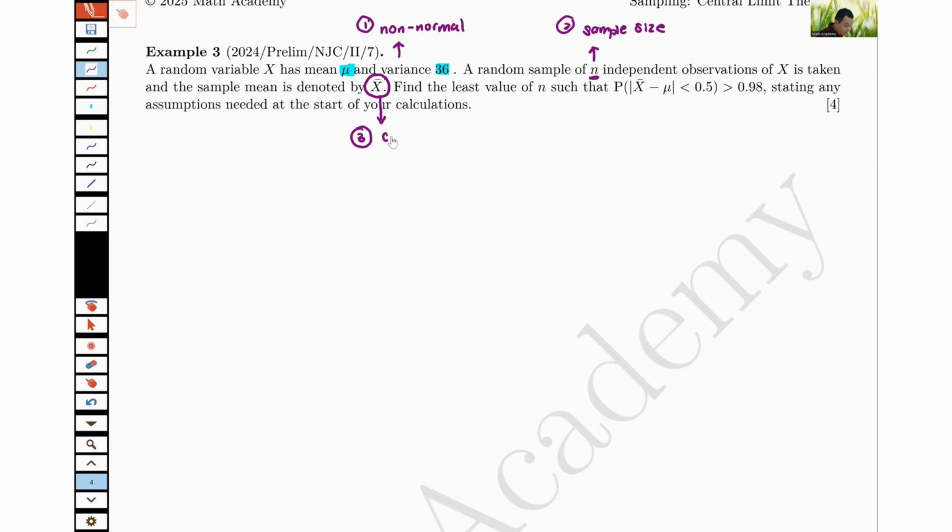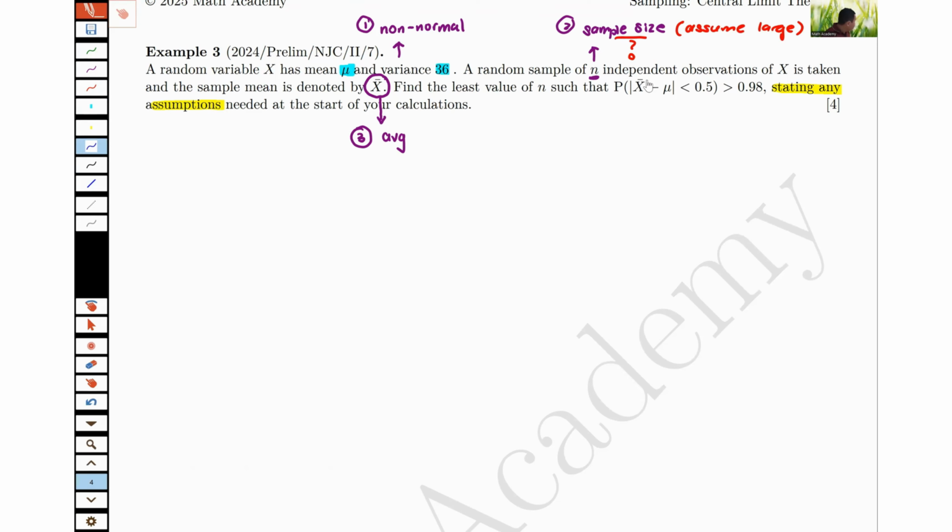Your question is looking for average. So the only thing that we lack in order to go for central limit theorem is sample size. I don't know whether this sample size is large or not. They only say it is n. This is also the reason why they say, can you state assumption? We need to assume something before we can start the calculations, which means that just right at the top, I need to assume that this n value is large so that we can have central limit theorem, all the three conditions we have.